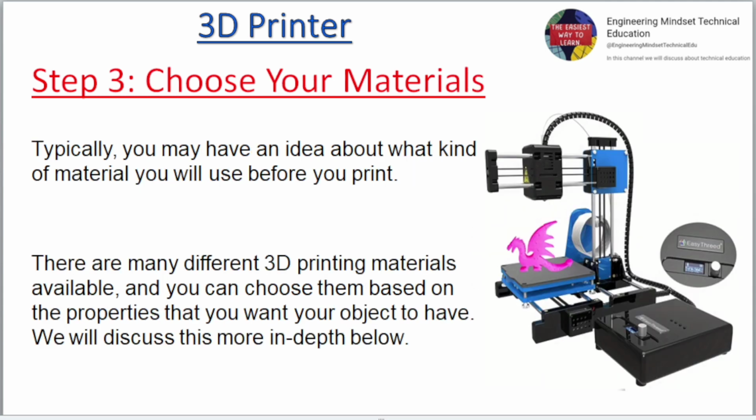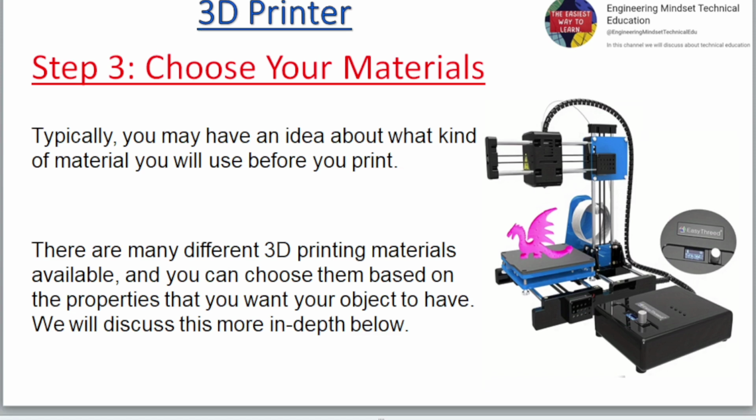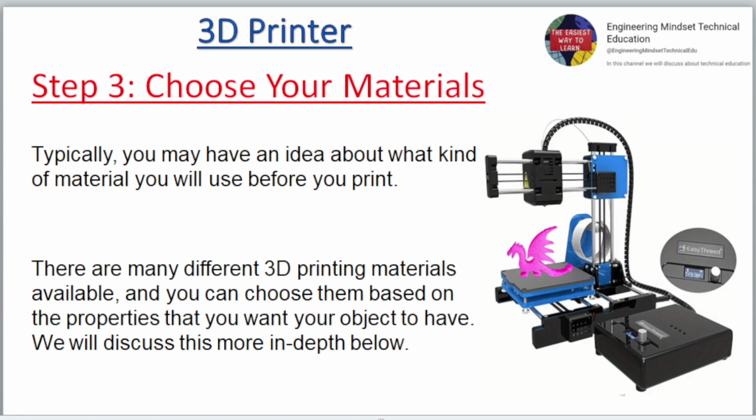Step 3. Choose your materials. Typically, you may have an idea about what kind of material you will use before you print. There are many different 3D printing materials available, and you can choose them based on the properties that you want your object to have. We will discuss this more in depth below.